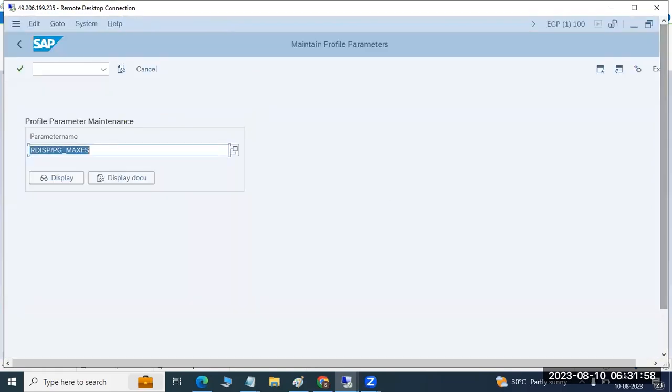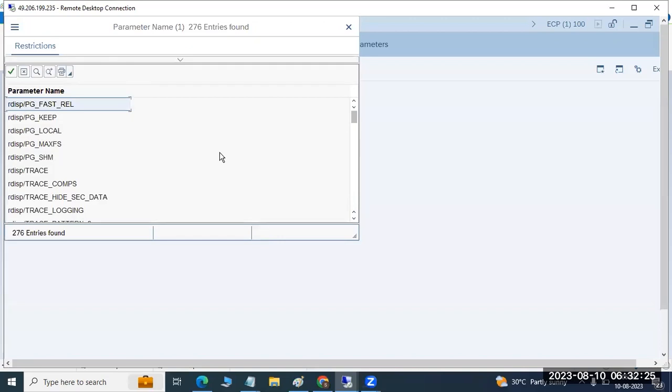There is one parameter here. Maybe I will type it here with a star and check it out. What is this here? Yeah, PG max FS.